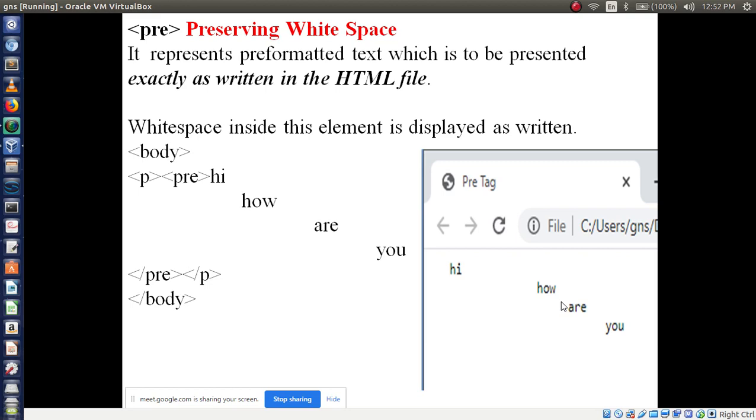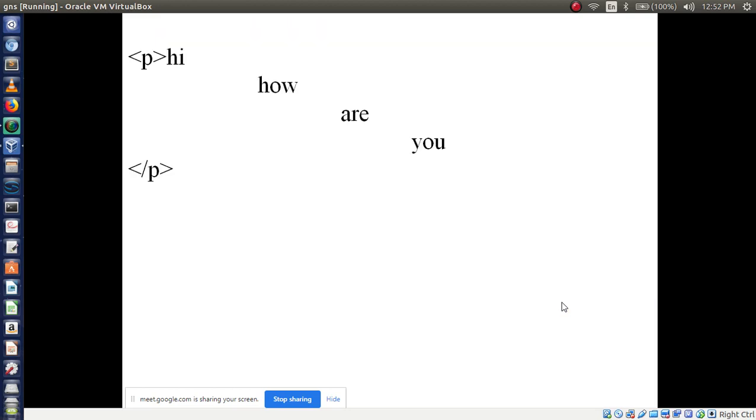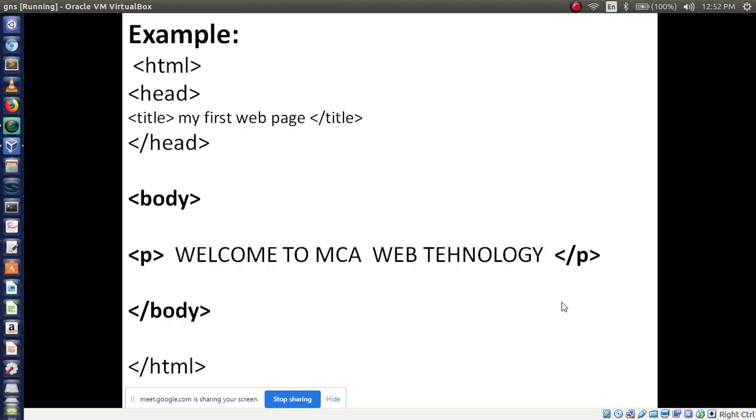Okay. Will you be able to write the code that I have sent in your WhatsApp group? Okay. Please write it and send it to the WhatsApp group. Today I have completed only 2 tags. Write on paper.